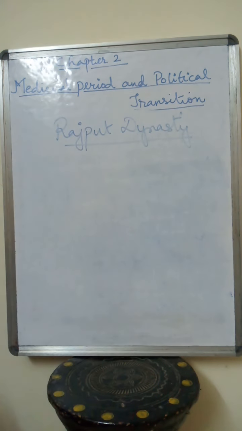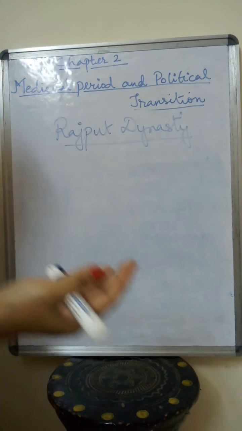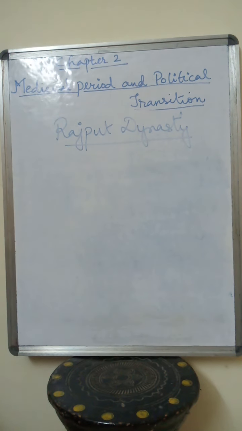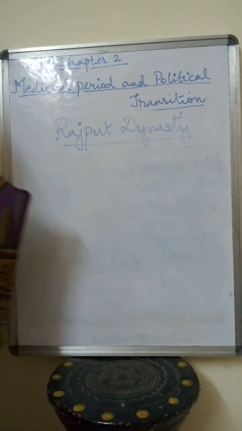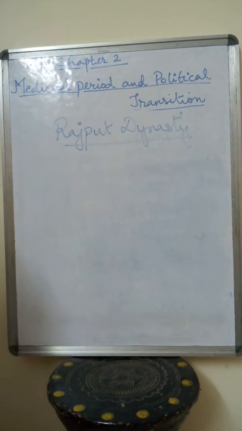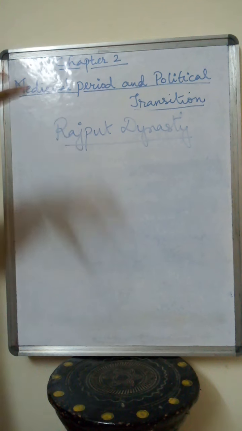After the rule of the Vardhanas of Thaneshwara, most of the western and northern parts were ruled by the Gurjara Pratiharas, Chandelas of Bundelkhand, Garhwal, Solankis, Paramaras, and many other Rajput dynasties. They were small kingdoms.